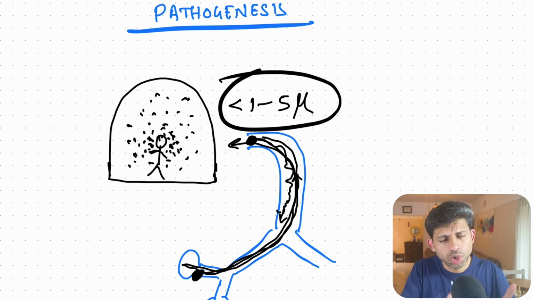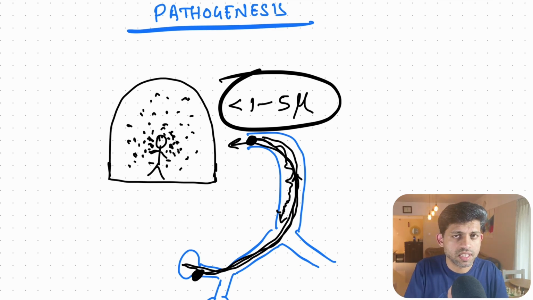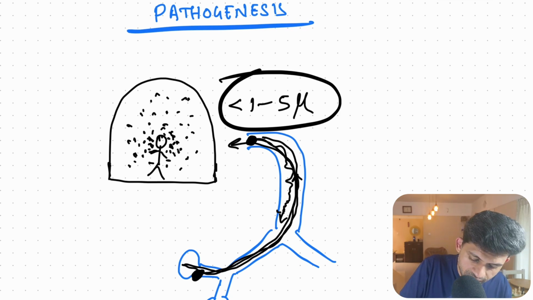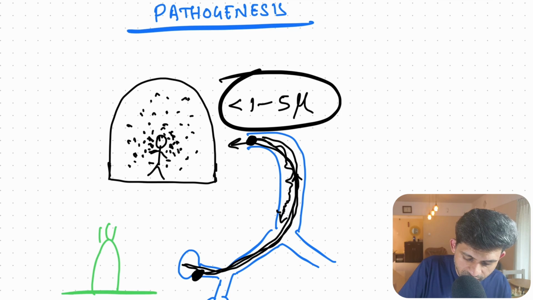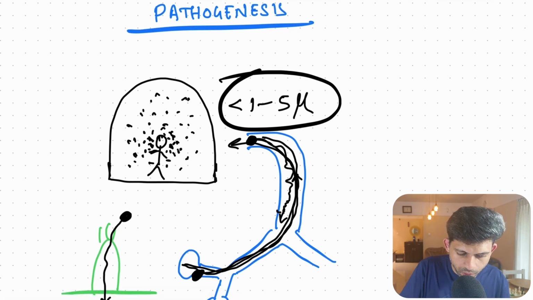Then particle solubility and cytotoxicity also matters. More soluble particles can easily cross the barrier. Next point is particle uptake. Once the particle reaches here, whether they are taken in by the respiratory epithelial cells. Only particles which can reach inside can trigger this disease.